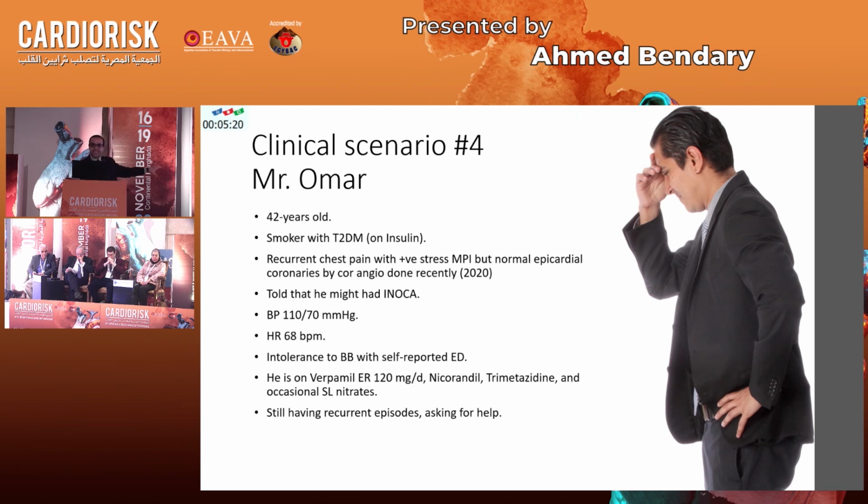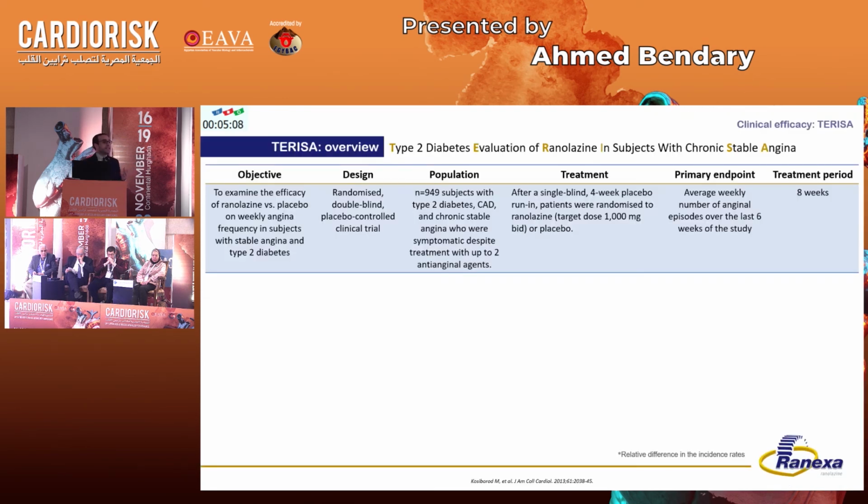We do see these cases. The only option for this case, he will not take beta blockers. He refused it, erectile dysfunction, and don't forget that the patient is diabetic. We do have data from the TERESA trial, and what I'd like to highlight about this trial is that this is the first, and I do think the only trial in the literature testing patients with type 2 diabetes and chronic coronary artery disease in a randomized fashion.